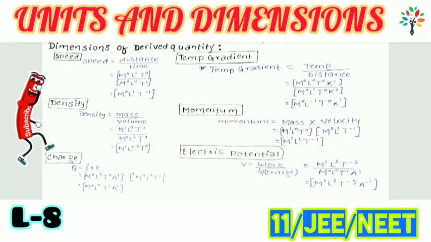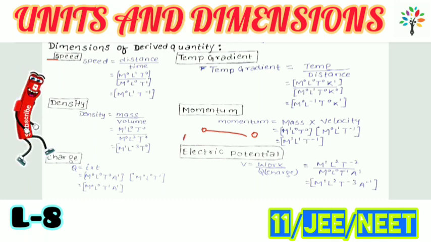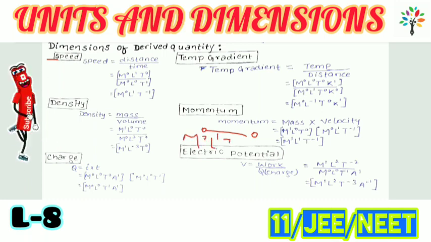Let us discuss the dimension of derived quantities. Derived quantities are those quantities that are derived with the help of fundamental quantities, such as speed. Speed means distance upon time. Distance is nothing but the length of path, the length between 2 points. So the dimension of distance includes only length, meaning it will be M0 L1 T0.